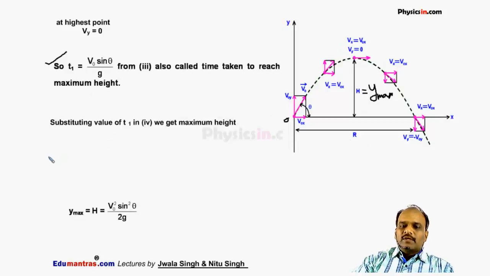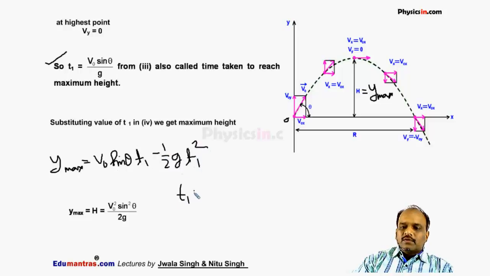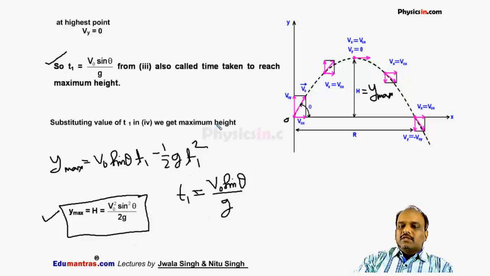So y max is equal to v0 sin theta into t1 minus 1 by 2 g into t1 square, where t1 is equal to v0 sin theta by g. If I substitute the value of t1 here and rearrange it, I will get y max, which is equal to v0 square sin square theta by 2g. This is also the maximum height attained by the particle during its entire motion. This maximum height is taken from the horizontal ground.